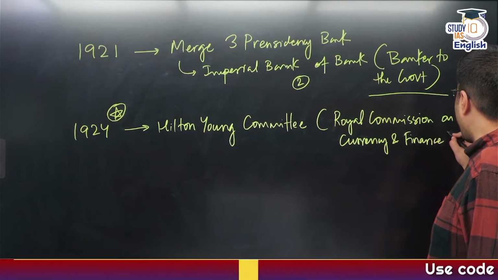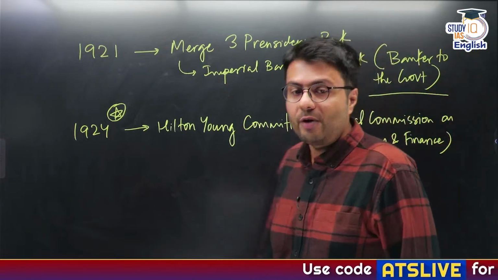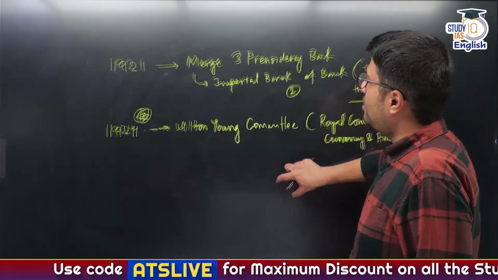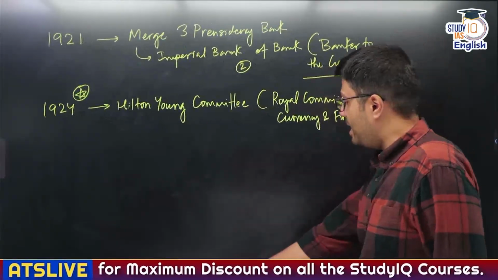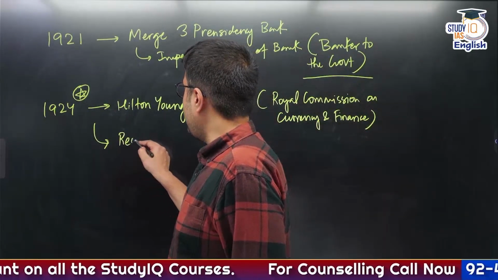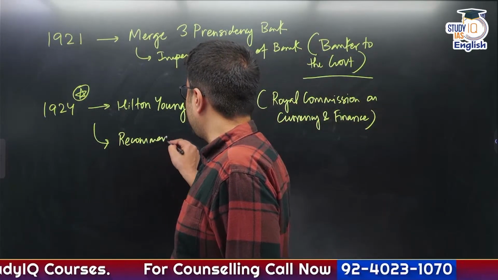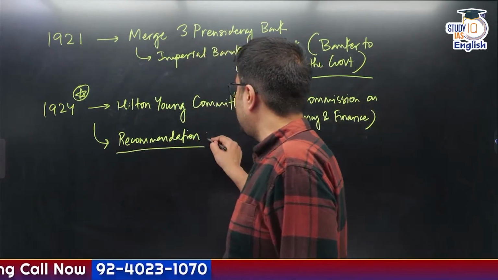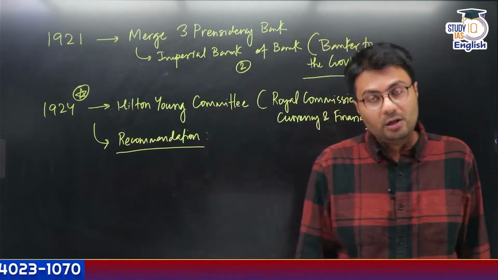I hope you are all writing this down because this is very important. Now, any idea what recommendation this Hilton Young Committee gave? There were certain important recommendations given by this committee, and please remember them. This is very important if you have to understand how RBI is what it is today.